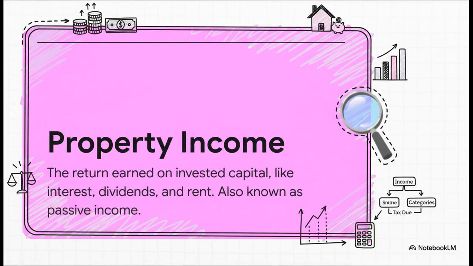Then we have property income. The best way to think about this is like, it's the fruit from your money tree. The interest, the dividends, or the rent that your investments generate. But here's the key. This is totally different from the profit you'd make if you sold the tree itself.